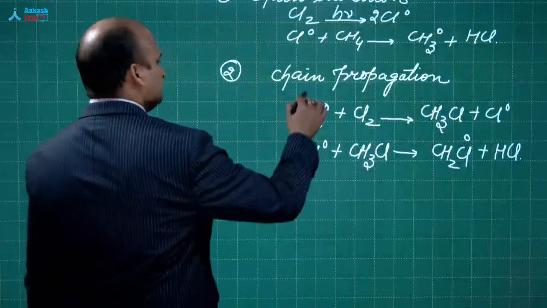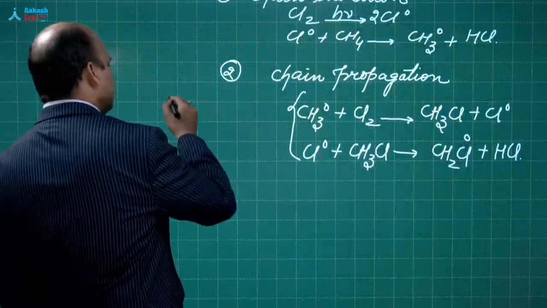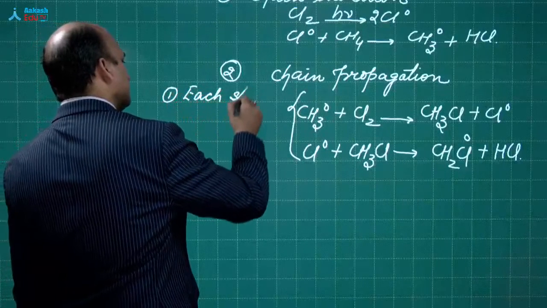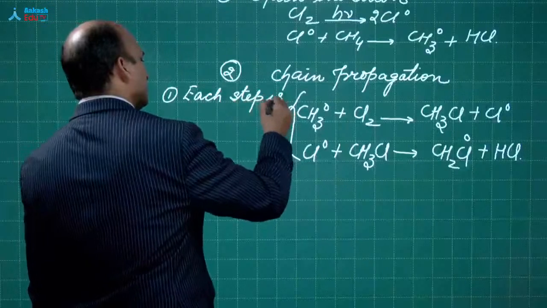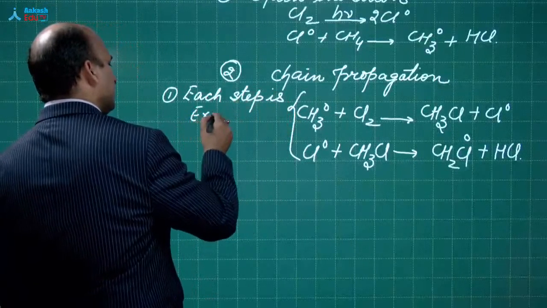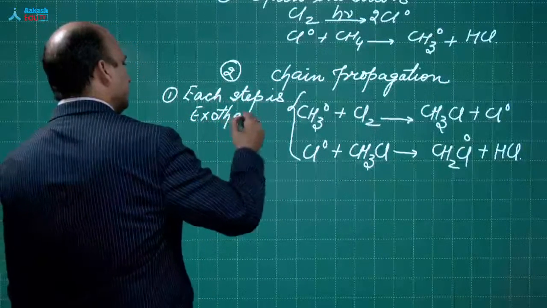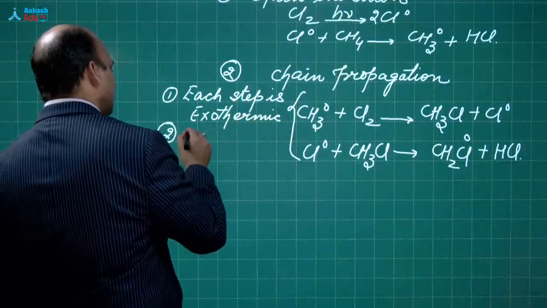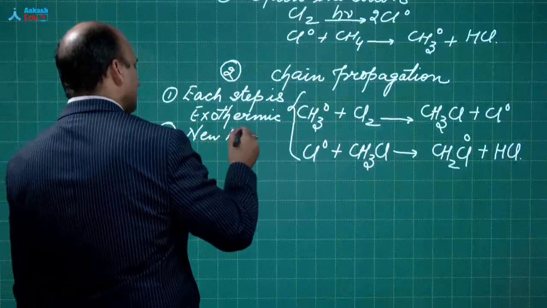is that there are two important points. First, each step is exothermic. This is very, very important. And second, a new free radical is formed in each step.